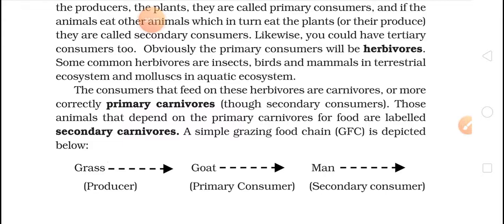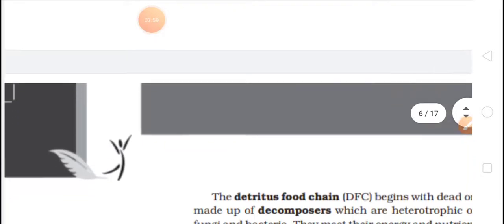So grazing food chain always starts with producers. Okay, so again you need to note this. So a simple food chain is shown here: grass, which is producer, goat primary consumer, and man as a secondary consumer. Okay, yes, now let's move further.